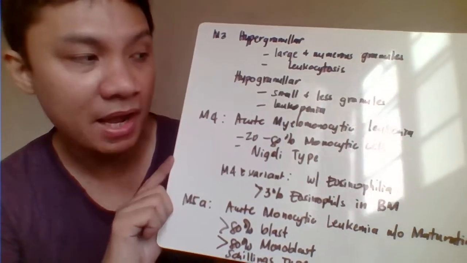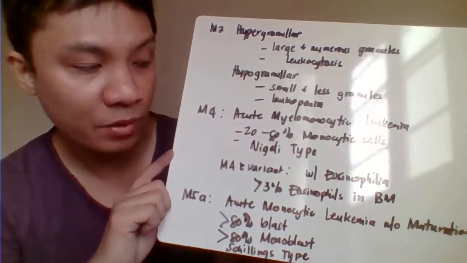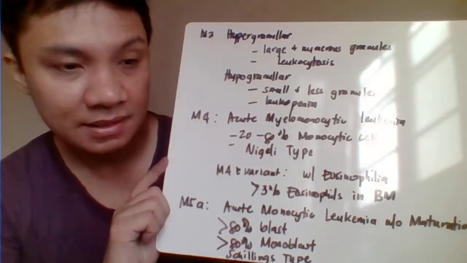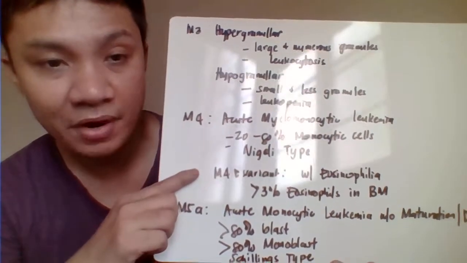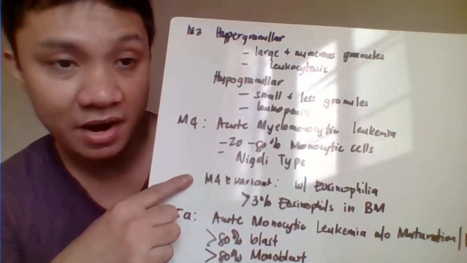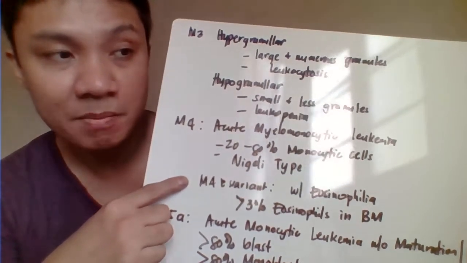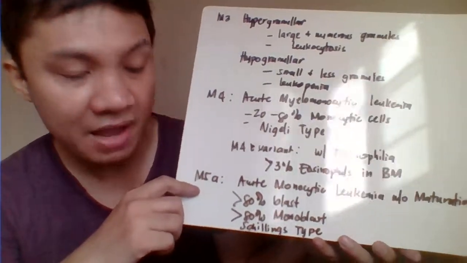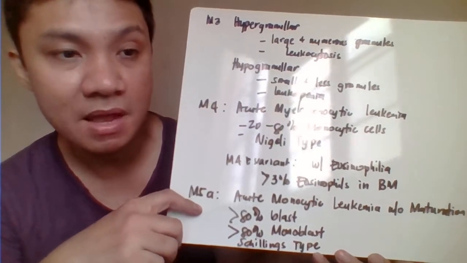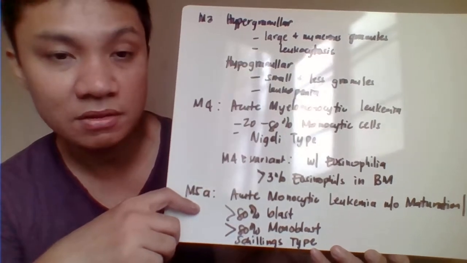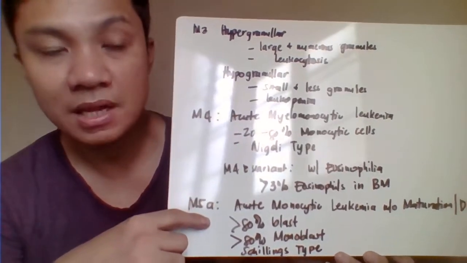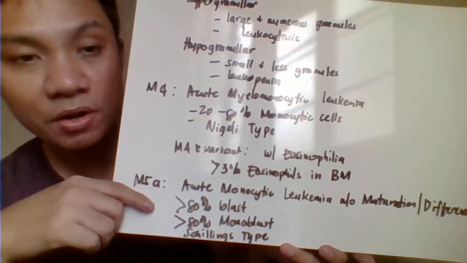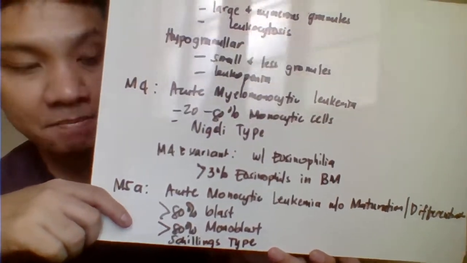M4 is acute myelomonocytic leukemia, characterized by the presence of 20 to 80% of monocytic cells. This is your Naegeli type. Then M4E is the variant with eosinophilia, characterized by the presence of more than 3% eosinophils in the bone marrow of the patients. M5A is acute monocytic leukemia without maturation or without differentiation, characterized by more than 80% monocytic cells and more than 80% are monoblasts. It's also called Schilling's type.